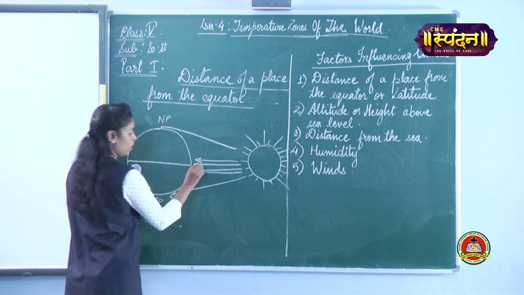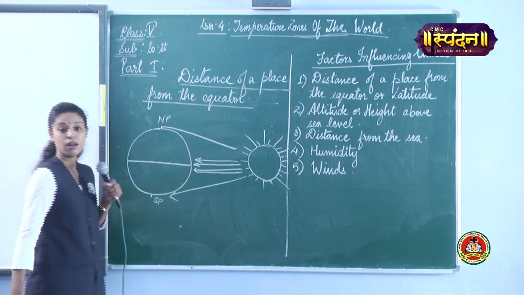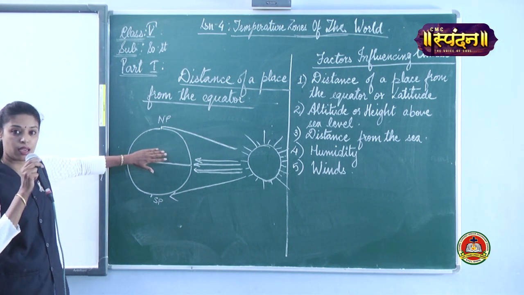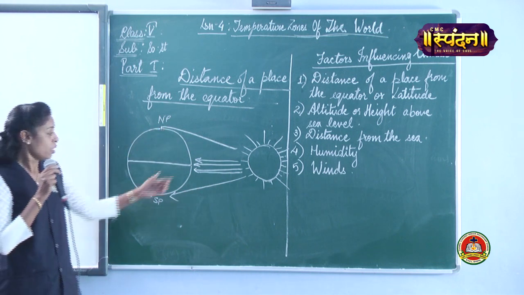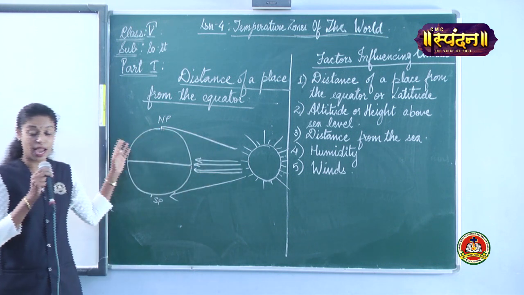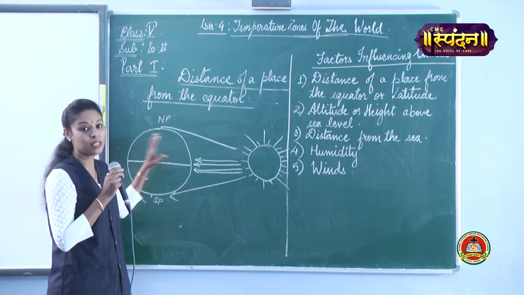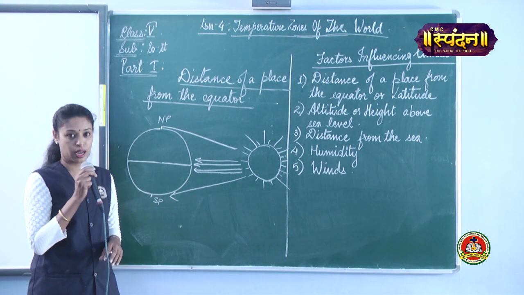Here near the equator, you can notice that vertical rays fall over the equator, which makes this area very hot. Whereas near the poles, the rays are slanting and spread over a large area.